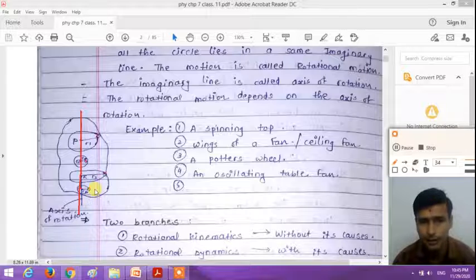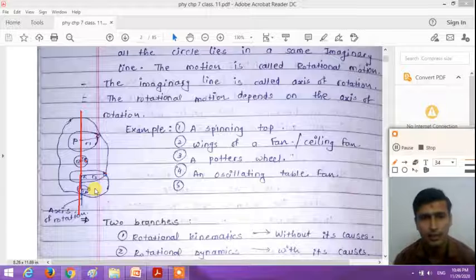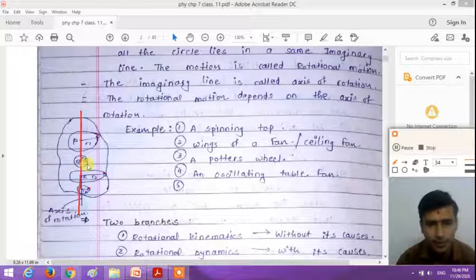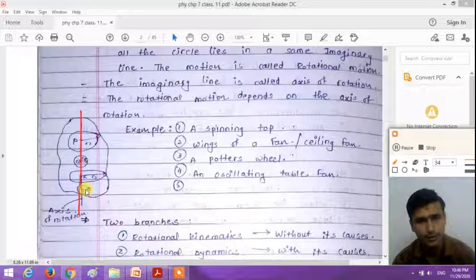So the radius of the circular path of all the particles is different, but the centers lie on only one imaginary line, and this imaginary line is called the axis of rotation. So see here, this particle has radius r1, this particle has radius r2, this particle has radius r3, this particle has radius r4, right?